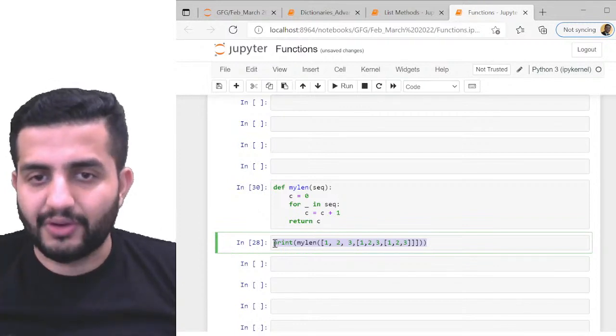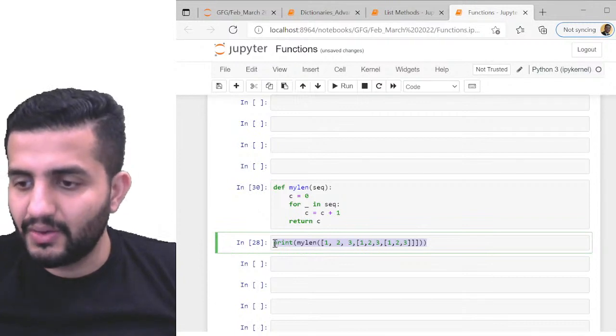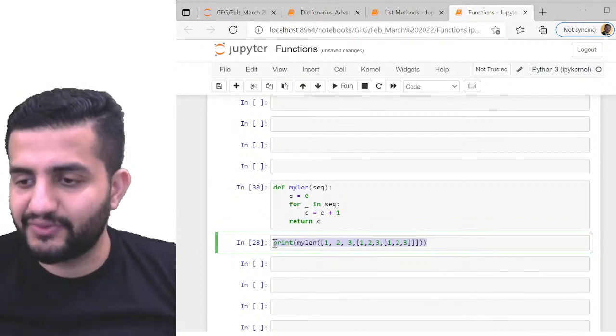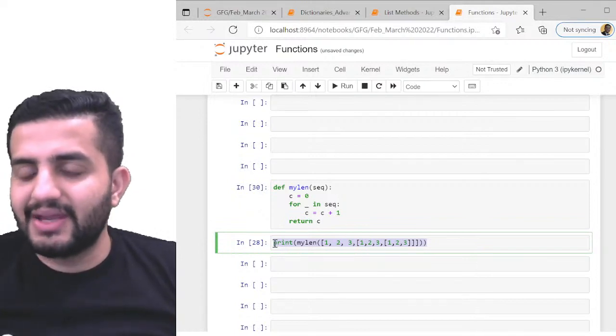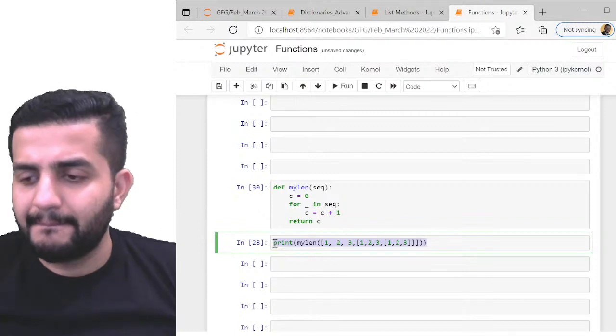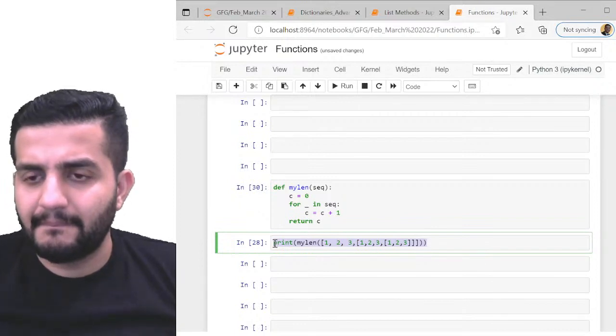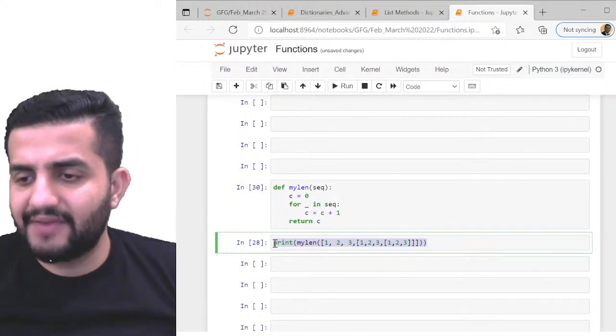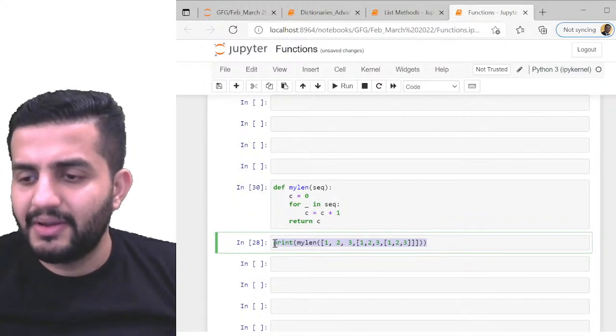Ali has answer 4. Okay, Shefali. Okay, now she says 4 again. I hope you are able to understand that. So anybody is having any other answer apart from 9 or 4?